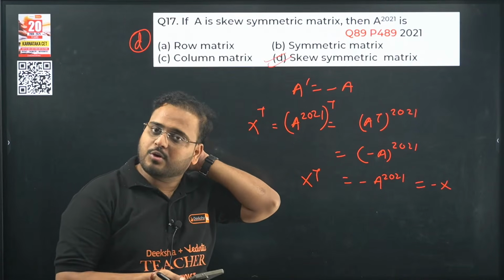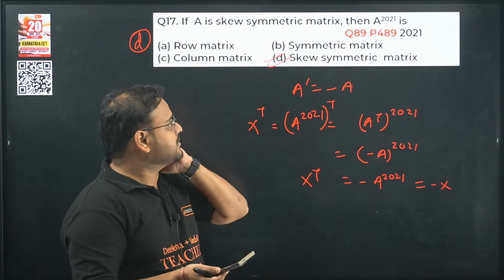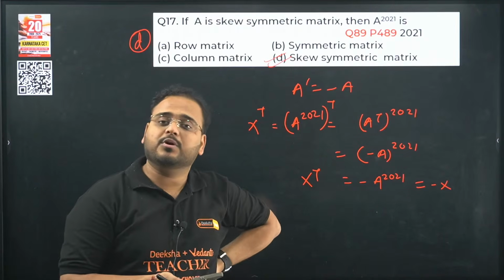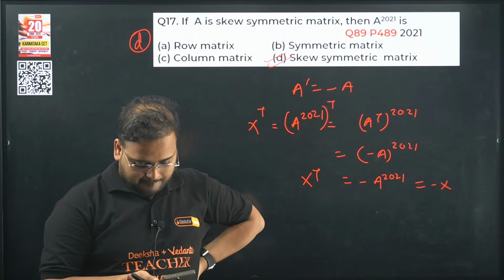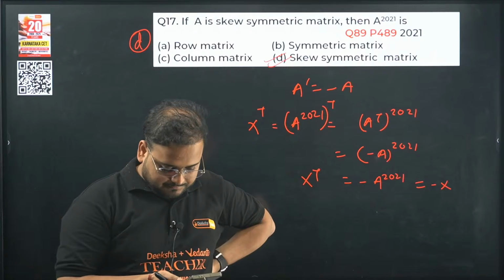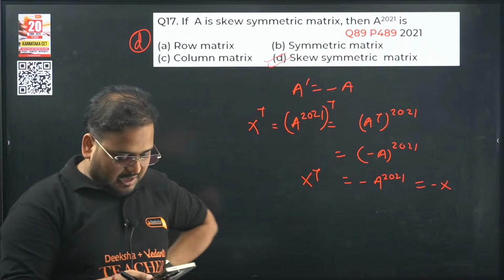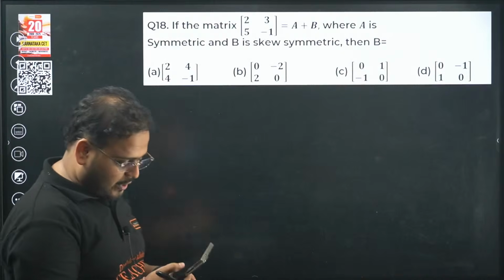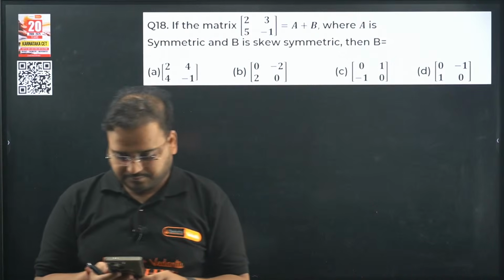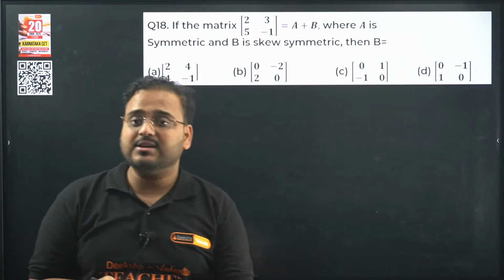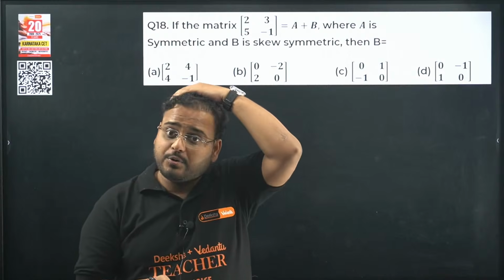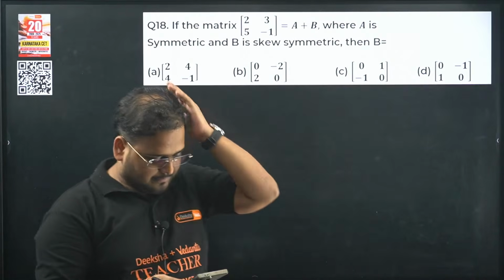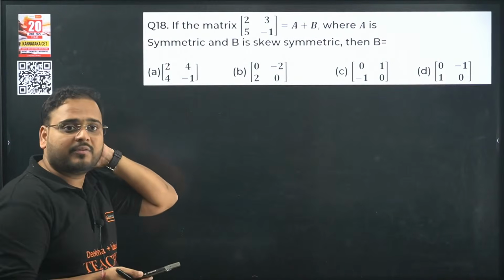So whether it is row or column, we can't say that. It depends upon the number of rows. Please check. Option D is the right choice, I think. If there is anything else you want to add, do let me know and I'll discuss it right now. Okay. Next, what do we have?